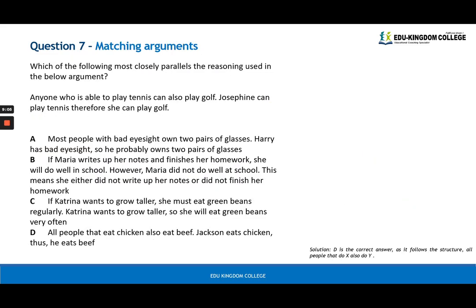Matching arguments, which one most closely parallels the reasoning? So reasoning means look at the skeleton of the argument, okay? The content can be changed, but what is the logic? Anyone who can do A can also do B. Somebody can do A, therefore they can do B. The exact same logic applies to D. Everyone or all people that eat chicken, A, also eat beef, B. Somebody, Jackson, eats chicken. He does A. Thus, he eats beef. He does B. Okay, so these keywords are basically the same here. So that's why D is the answer.